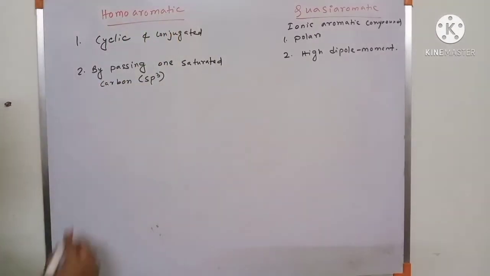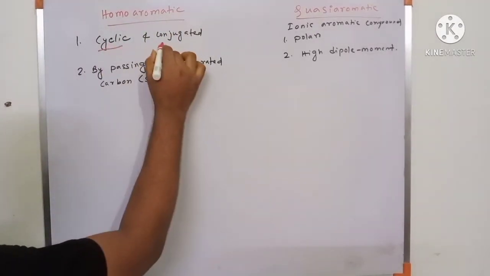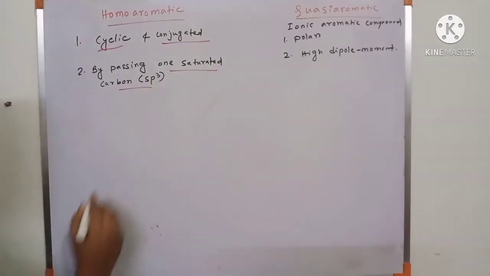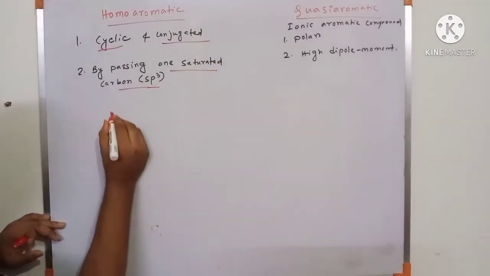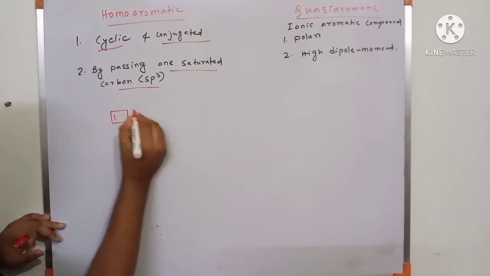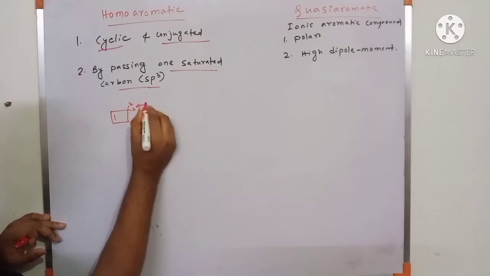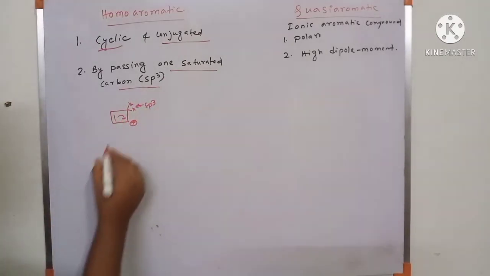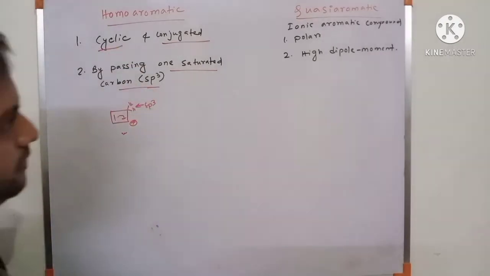Homoaromatic: this is a cyclic and conjugated system that is bypassed by one saturated sp3 carbon. Suppose an example with a positive charge. There are 2 hydrogens on this sp3 carbon, and the conjugation continues through this pathway. So this is the homoaromatic example.